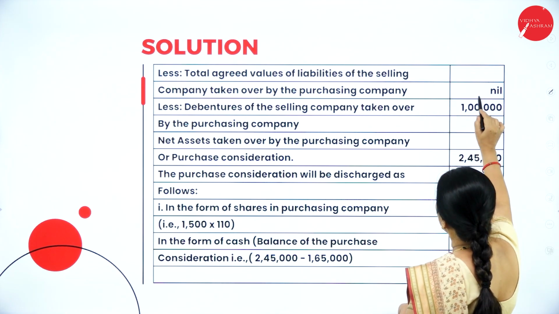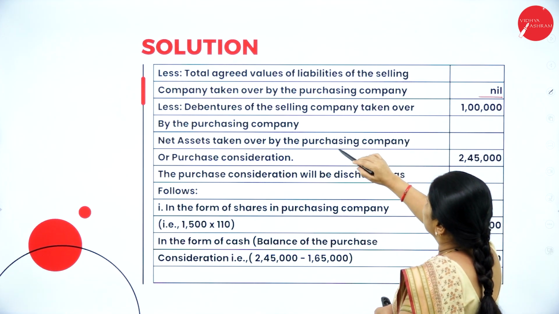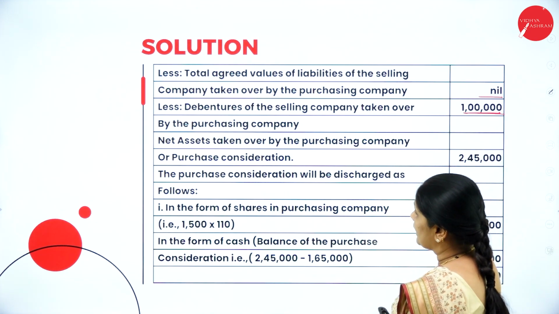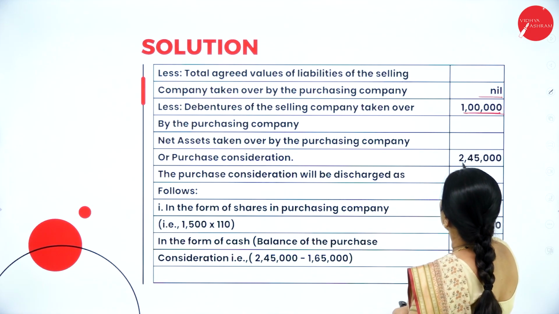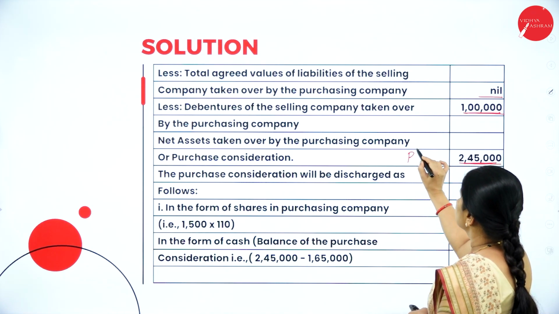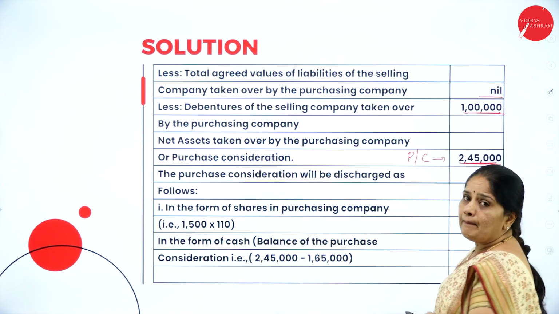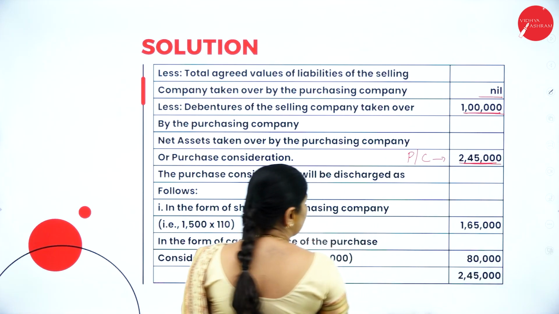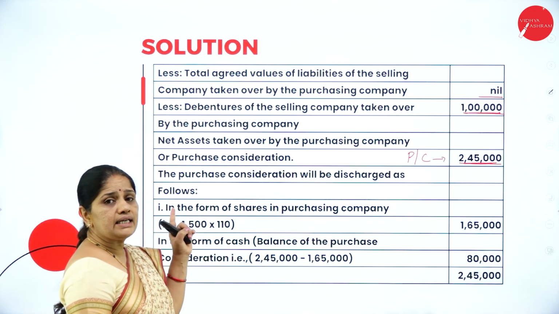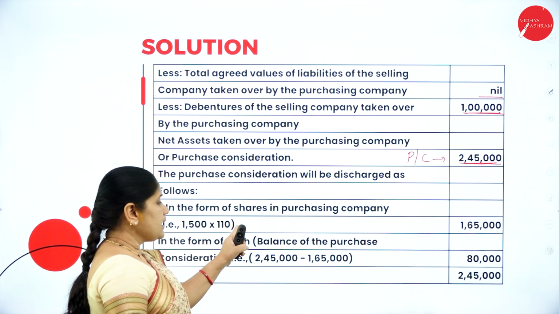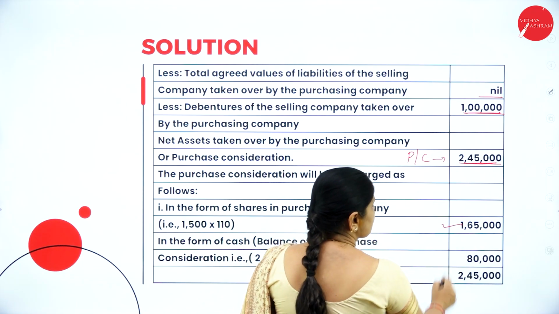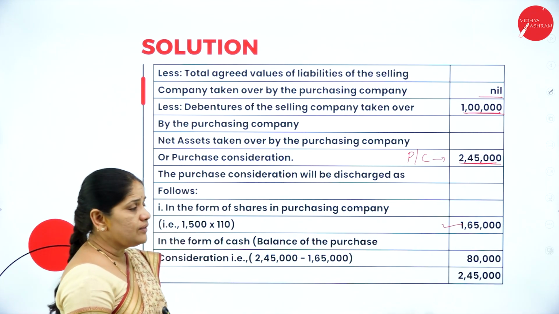So, no liabilities are taken over, but the debentures of the selling company are taken over. Only the debentures are being taken over, 1 lakh. So, the net value of assets taken over is 2,45,000. So, this is the purchase consideration. This is to be paid by the purchasing company. Now, in the form of shares, the purchasing company is ready to issue 1,500 shares at a 10 rupee premium. So, 100 plus 10, 110. So, 1,500 into 110 is 1,65,000, and the balance in the form of cash.